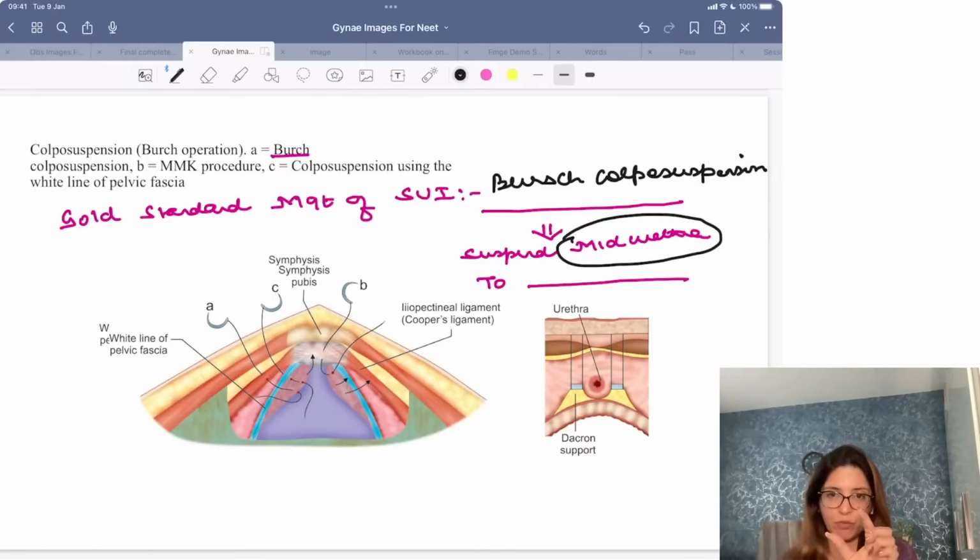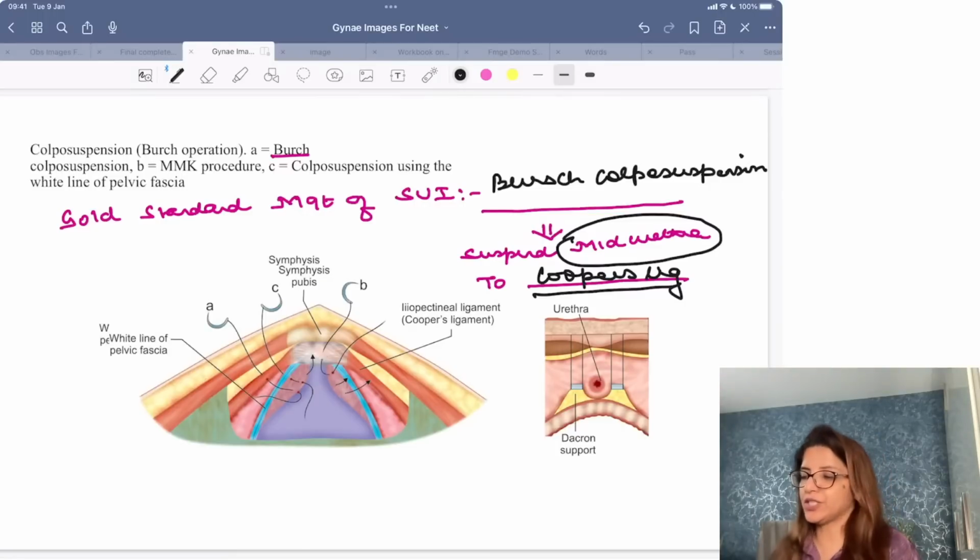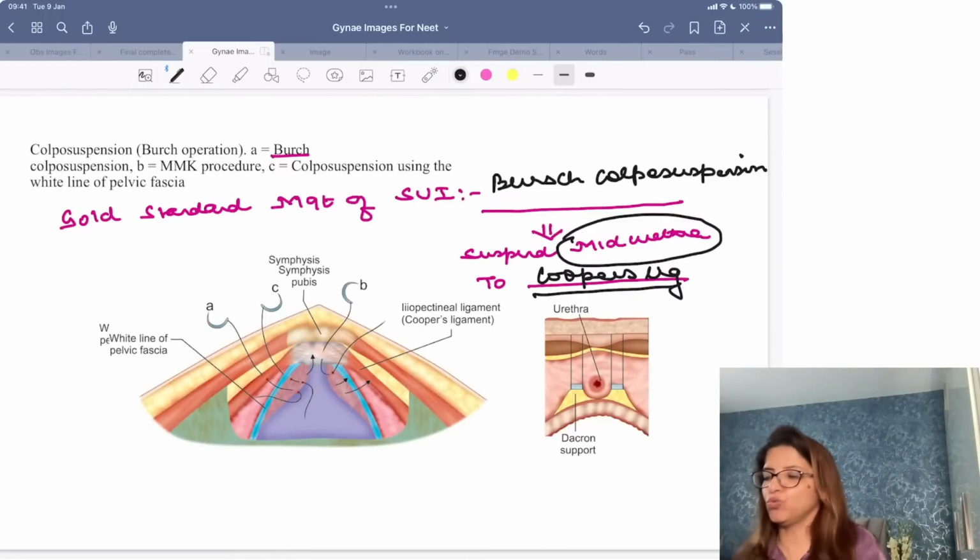This mid word is important. They try to confuse you by saying proximal urethra or distal urethra. No, it is the mid urethra which is suspended, and it is suspended to Cooper's ligament, right?